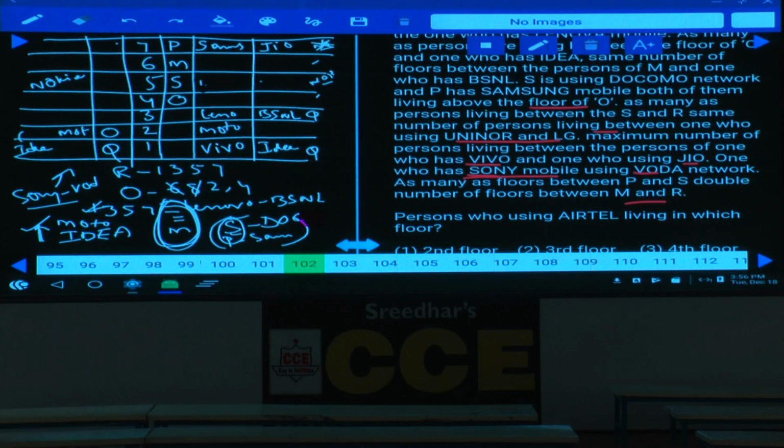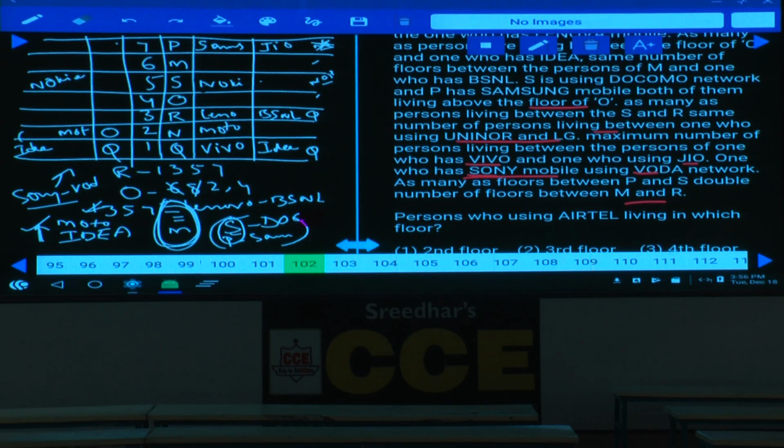As Nokia cannot be at the 7th floor, hence Nokia must be at the 5th floor. If Nokia is here, then 1, 2, 3, then where should this Q be? Q must be at the bottom. If Q is at the bottom, then we are left with R. And who is R? R must be on an odd number floor. Then who is the person left over here? One more person, N is the person left over.